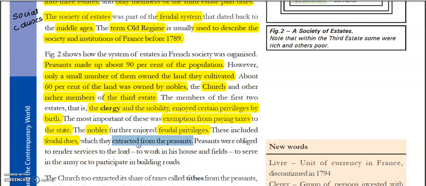So they were extracting all these things from the peasants. And peasants were obliged to render services to the land. Not only money, they have to give services to the land. मतलब वो टैक्स भी पे करेंगे, वो उनको सर्विस भी देंगे, उनका सारा काम भी करेंगे, और टैक्स पे करने के लिए उनको पैसे भी कमाने पड़ेंगे, right?